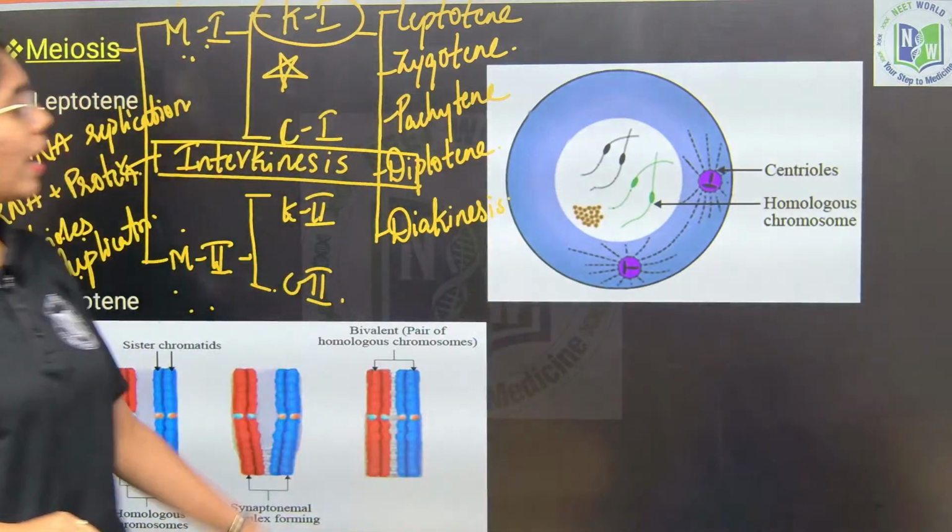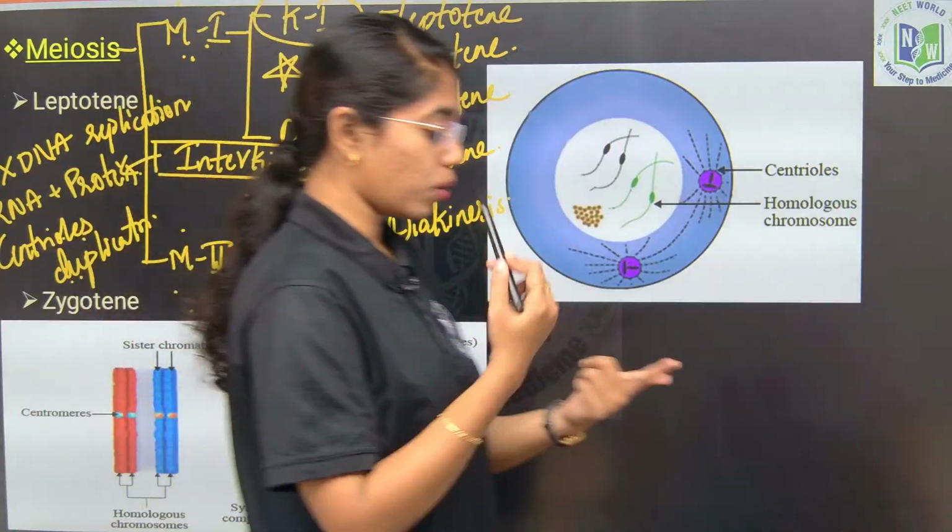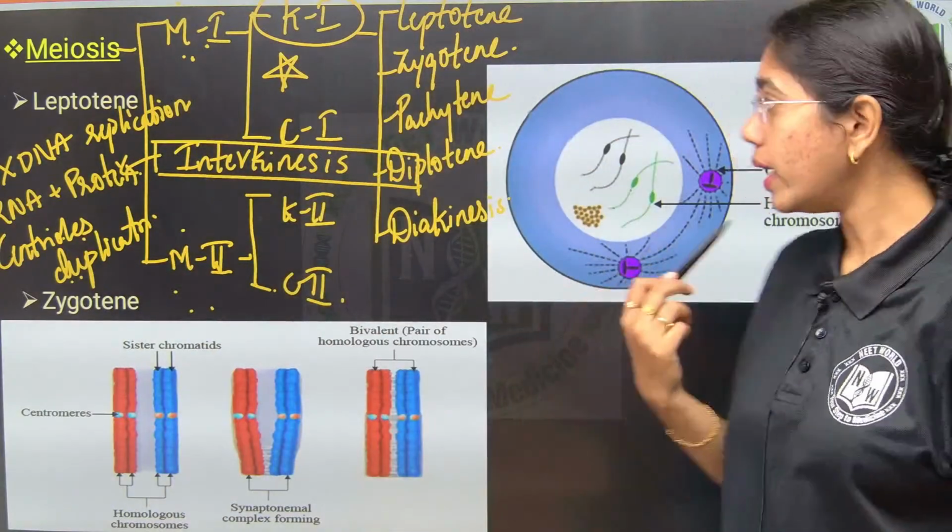Fine, right? So, you have 5 substages in karyokinesis 1, that is leptotene, zygotene, pachytene, diplotene and diakinesis.